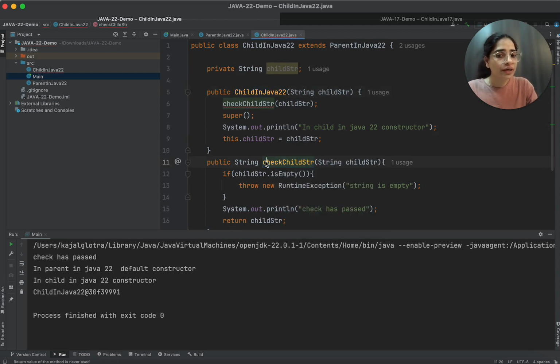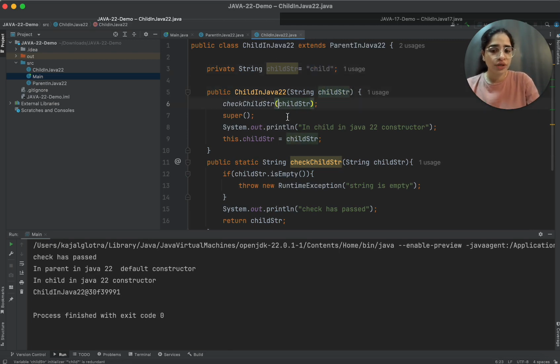So whenever it comes to instance methods, you cannot call them from the constructor, or access an instance level variable inside your constructor. You can only call the static method. You can only check variables which are not instance level variables. For example, this child string is not an instance level variable, so you can check it.